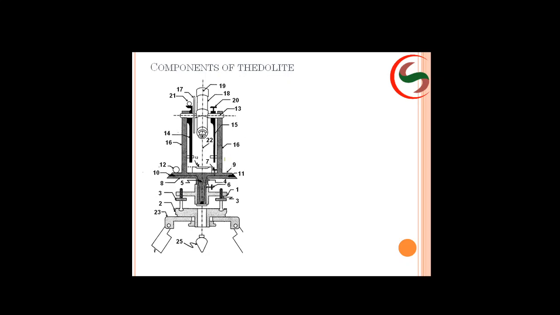Now we'll see one by one. First, tri-batch. So this is a tri-batch. Next, trivet. See, this is the trivet. By the use of this trivet, you will have threadings here. You can fix with these threadings to your tripod stand. Next, foot screws.